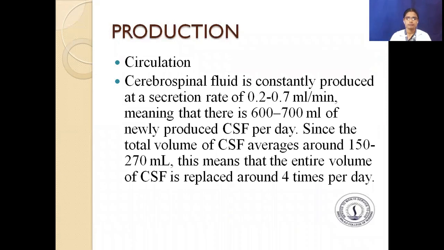Next, circulation. The cerebrospinal fluid is constantly produced at a secretion rate of 0.2 to 0.7 ml per minute, meaning that there is 600 to 700 ml of newly produced CSF per day. Since the total volume of CSF averages around 150 to 270 ml, this means that the entire volume of CSF is replaced around 4 times per day.